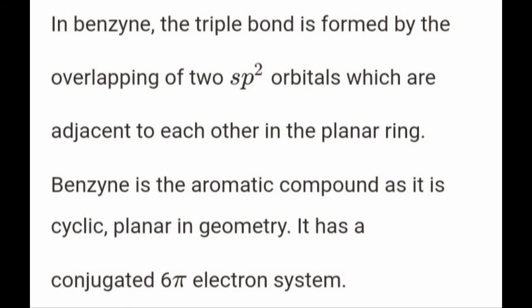Now benzyne is also like benzene, it is an aromatic compound, cyclic, with planar geometry. It has a conjugated 6-pi electron system. Therefore, it is aromatic in nature. Which one? Benzene is aromatic in nature.